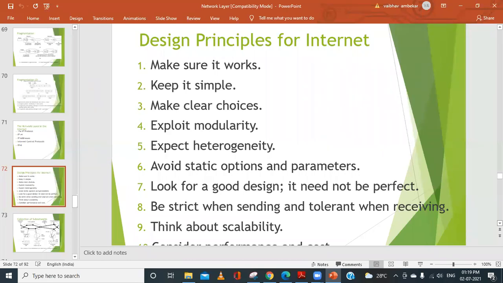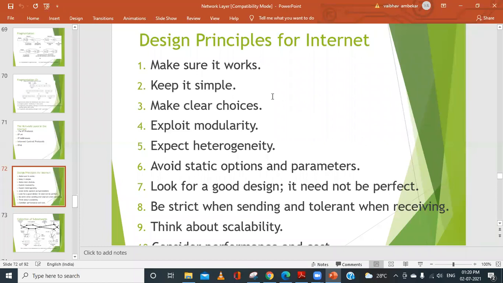What are the few principles that they thought of? The first principle is: make sure it works. Whenever we want to implement or start with something, we need to understand that it should work. When we start with the internet, or with the networking of sending and receiving information across different subnets and networks, our first objective is that it should work. That means it should be able to handle the traffic, it should not hang, and it should not face any issues later on.